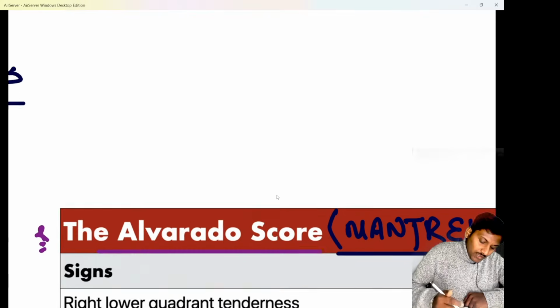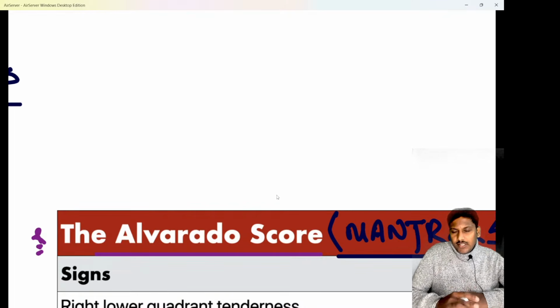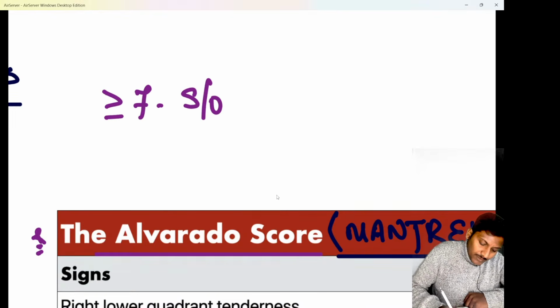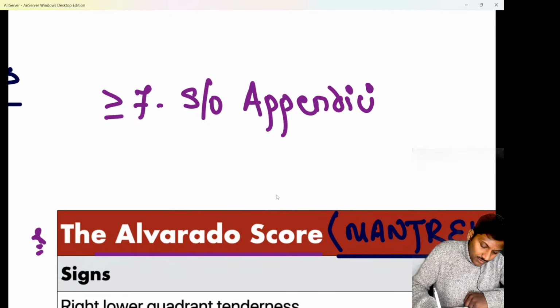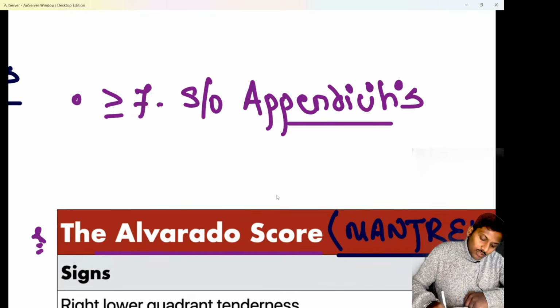Do remember, whenever the patient's Alvarado score or MANTRELS score is less than 5, appendicitis is unlikely. But whenever the score is more than or equal to 7, it is suspicious or suggestive of appendicitis.